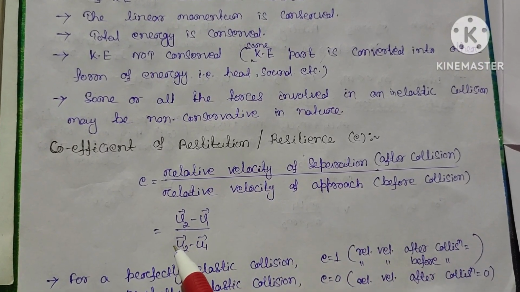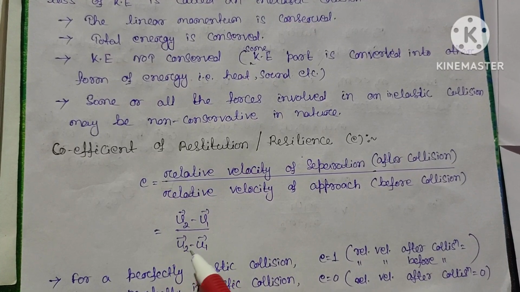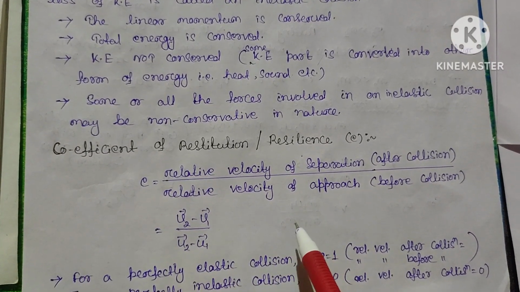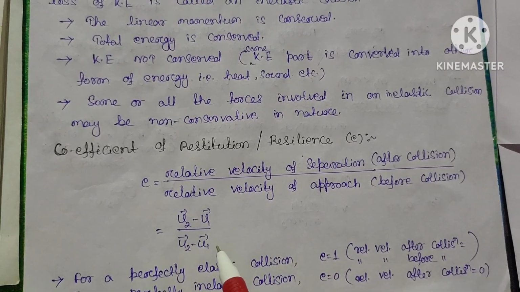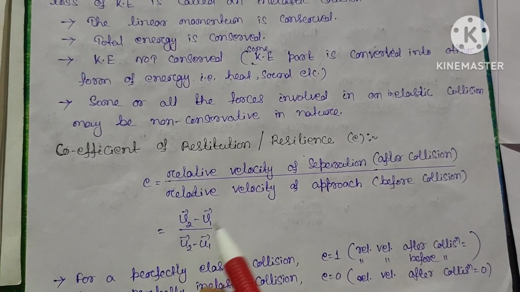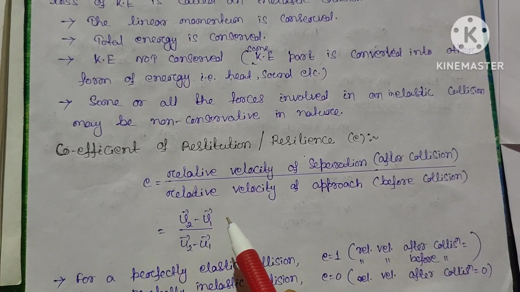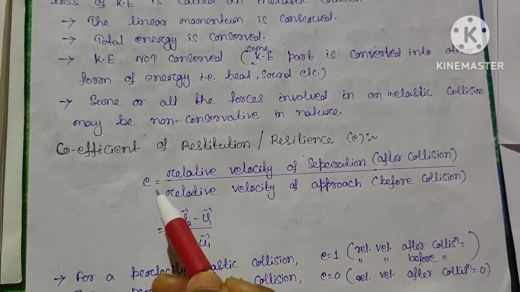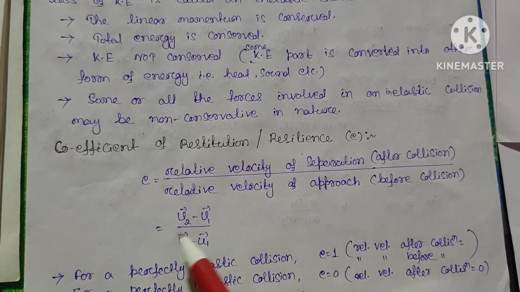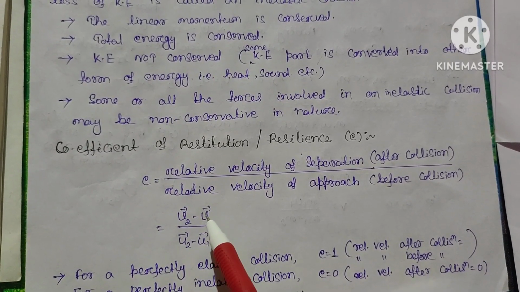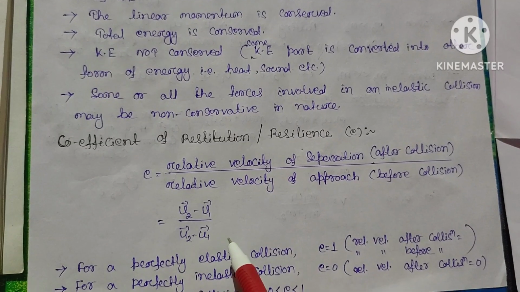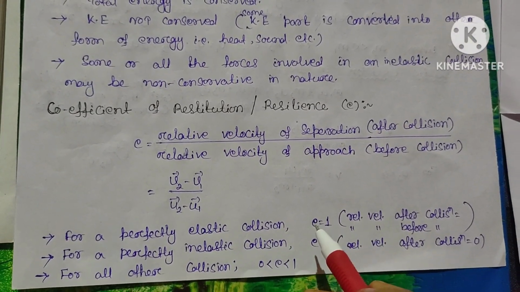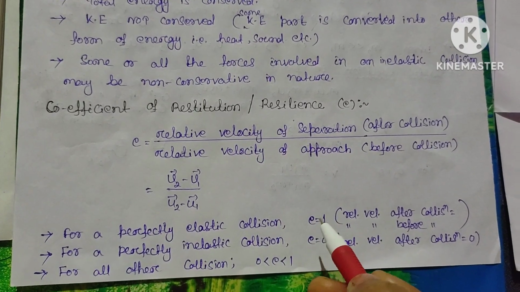If there are two bodies A and B possessing velocities u1 and u2 respectively before collision, and after collision they become v1 and v2 respectively, then the coefficient of restitution e will be equal to (v2 minus v1) divided by (u2 minus u1).